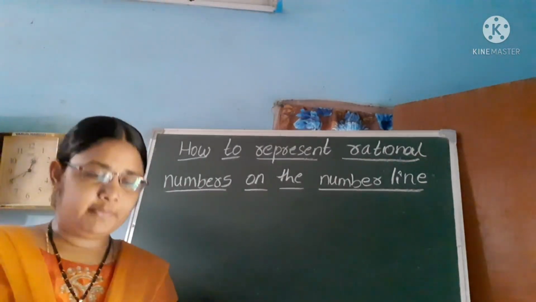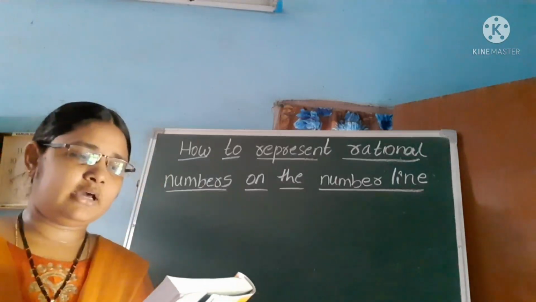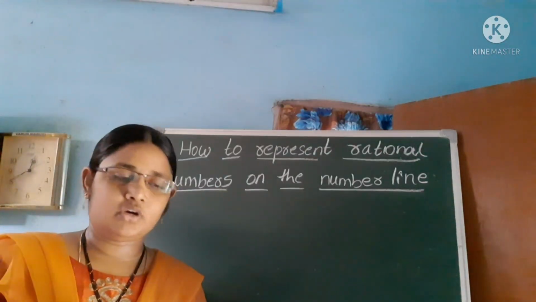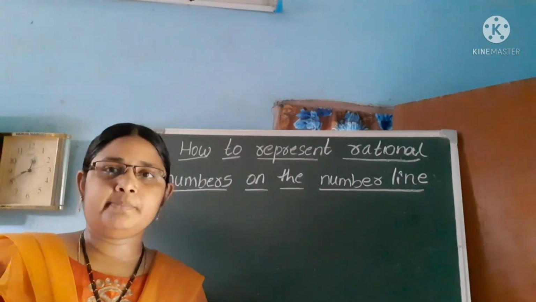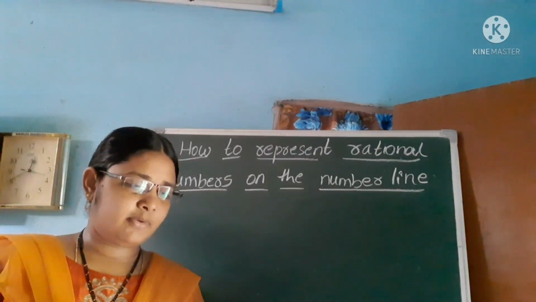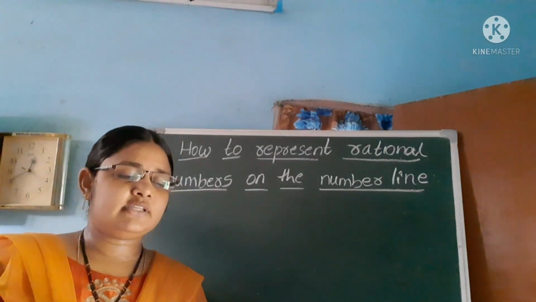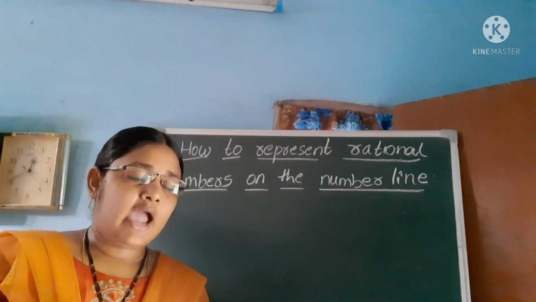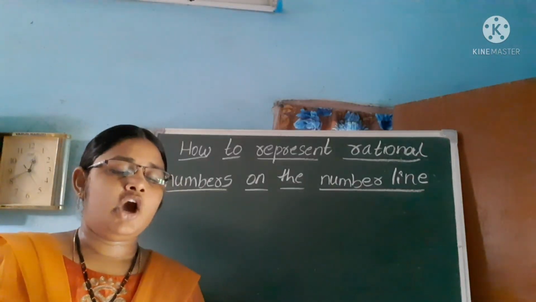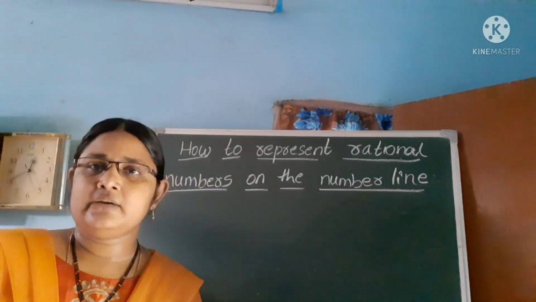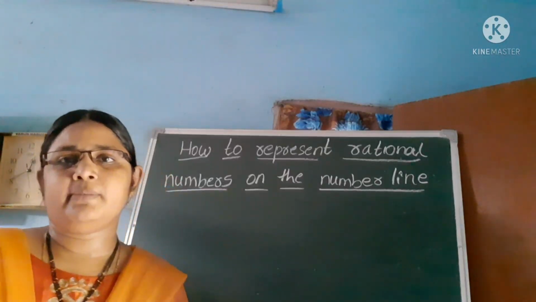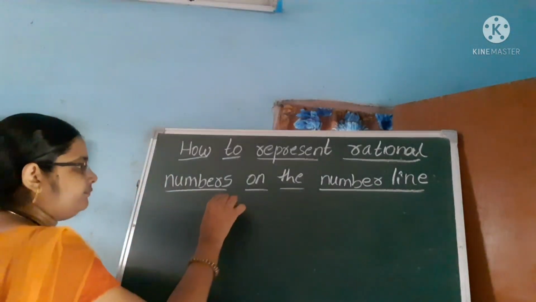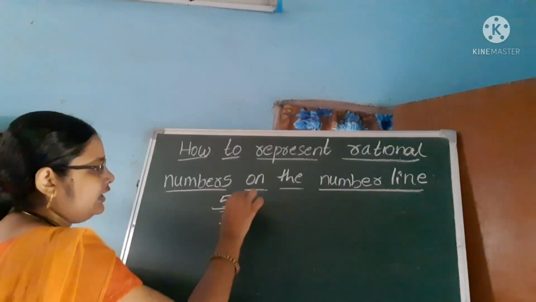Okay. All of you open your textbooks. Page number 3 in the State Board textbook. Example 1. What is the problem given in the textbook? Represent 5 by 3 and -5 by 3 on the number line. So 5 by 3 and